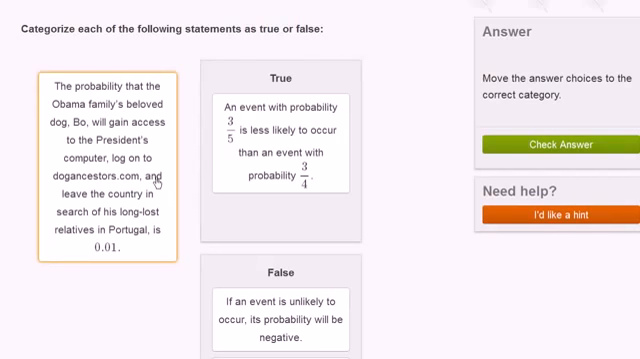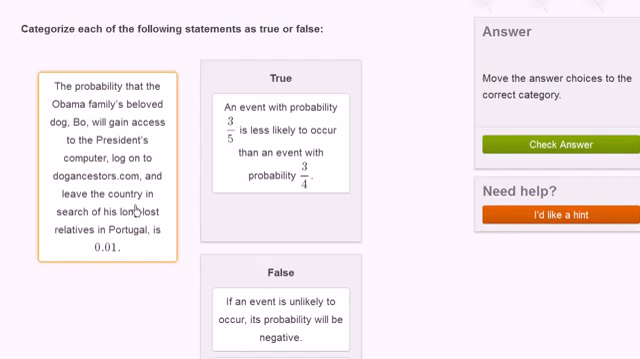The probability that the Obama family's beloved dog Bo will gain access to the president's computer, log on to dogancestors.com, and leave the country in search of his long-lost relatives in Portugal is 0.01. This seems like if not an impossibility, a near impossibility. That the dog somehow will know how to log onto a computer, and then actually be able to read something on a website and type on a website. And then somehow getting a ticket and leaving the country, and somehow the Secret Service lets him. This seems pretty close to impossible. So this probability is pretty darn close to 0.